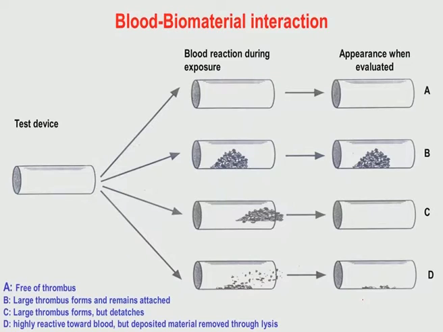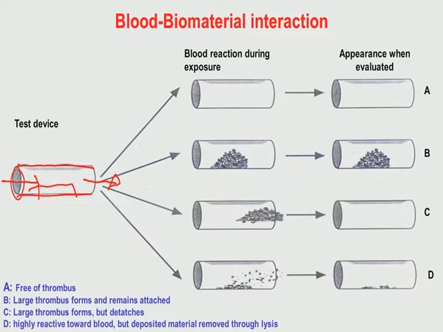Let me show you these scenarios with a little more clarity. This is the test tube. In the test tube you put your sample somewhere here. On one side you make the test blood sample flow in and get out on the other side.